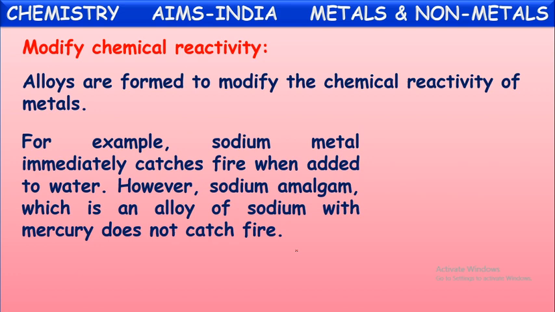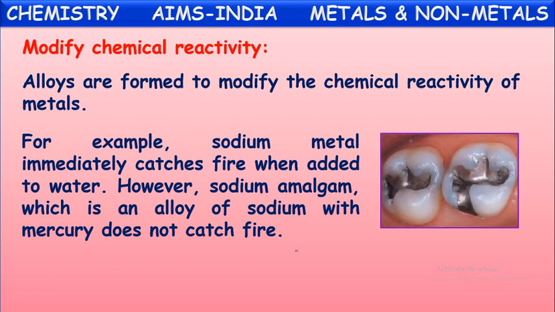Yes, when sodium is converted into an alloy by mixing with some mercury, that alloy of sodium is called amalgam. This sodium alloy won't catch fire, and sodium amalgam is generally used in filling teeth cavities. Often we see some people having silver colored fillings in their teeth. This is filling made by sodium amalgam. Sodium amalgam means the alloy made from sodium by mixing with mercury.